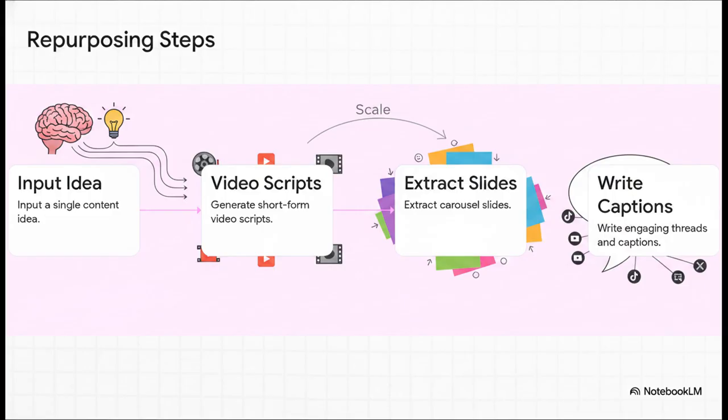Step 1, you input your single validated idea. Then, the AI generates short-form video scripts for your TikToks or Reels. Next, it extracts that information into beautiful, swipeable carousels. It writes engaging text threads, captions, the whole shebang. Basically, one core concept scales infinitely across multiple formats without you having to rewrite a single word yourself.